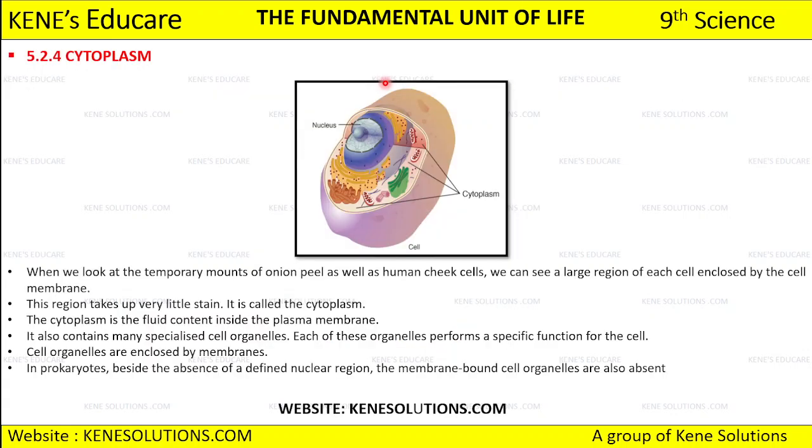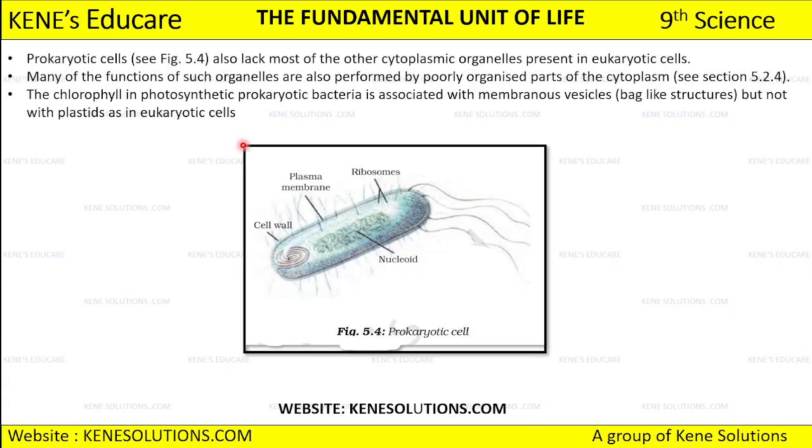Now eukaryotic cells, we have these plastids which are present and then it has chloroplast and chlorophyll, but in prokaryotic bacteria this is not the case. Prokaryotic bacteria is not associated with these plastids, they are associated with the membranous vesicle. And this membranous vesicle, it looks like it is a bag like structure which is present. Okay.